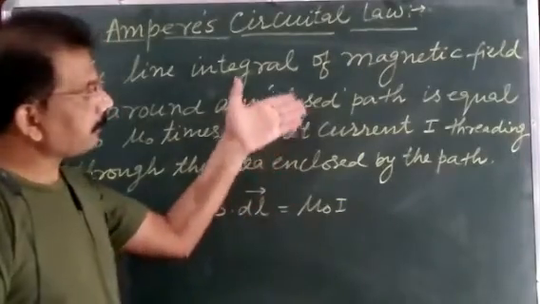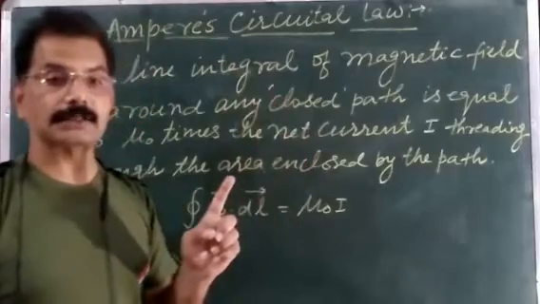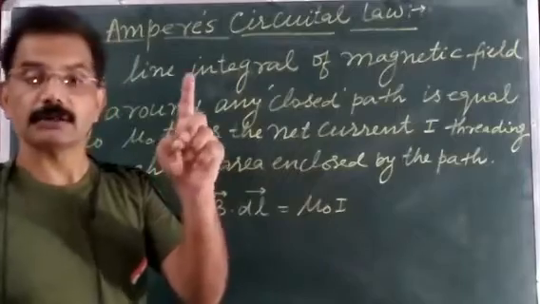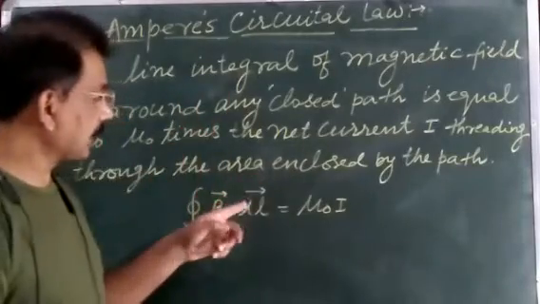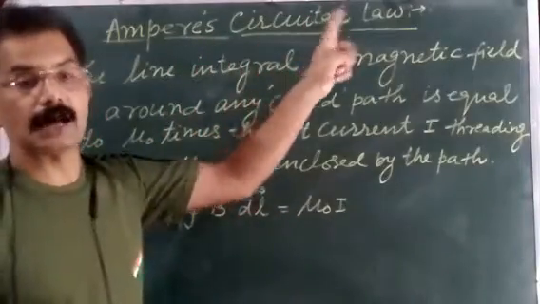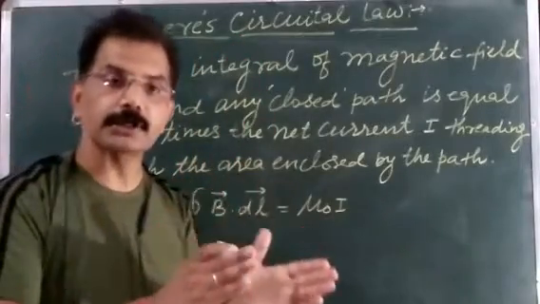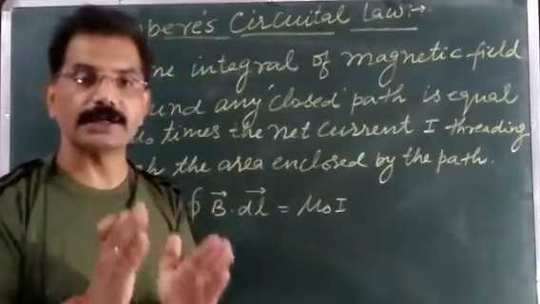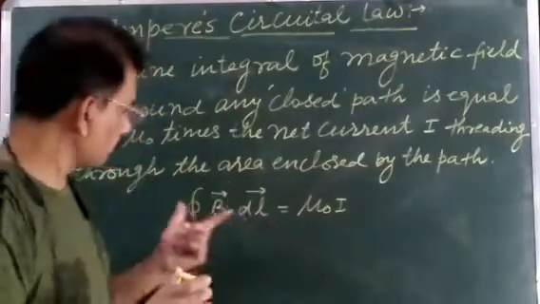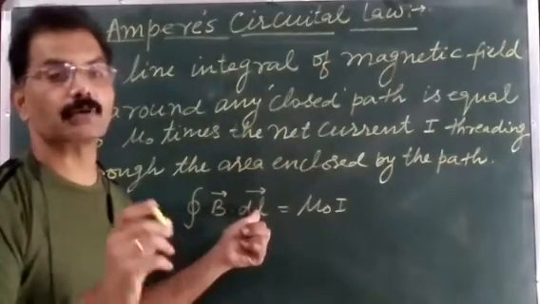और याद रखिए एम्पियर सर्किटल लॉ सिमिलर है एनालॉगस टू गॉस लॉ. गॉस लॉ में हम क्या करते थे, वहां पे हम निकालते थे इलेक्ट्रिक फील्ड बाय यूजिंग द गॉस थ्योरम. And here we will calculate the magnetic field by using the Ampere circuital law. Also, you can say Ampere circuital law is an alternative method to the Biot-Savart law for finding the magnetic field due to a current carrying conductor easily, by calculating the line integral of magnetic field B for a closed path.